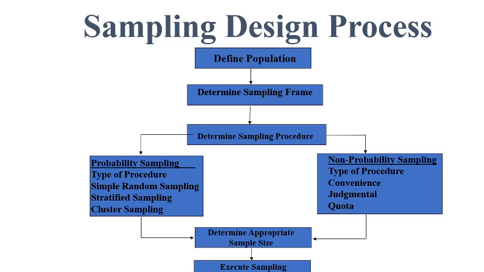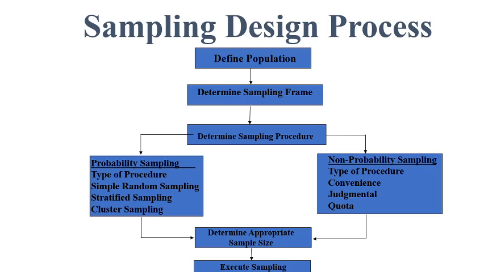So these two, probability and non-probability sampling, are used, and you need to clearly mention what your population was, how you developed your sampling frame, and what your sampling procedure was. Either you went with probability sampling or non-probability sampling.